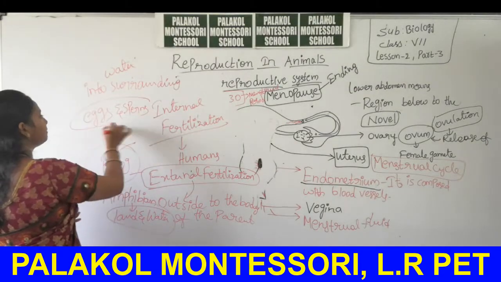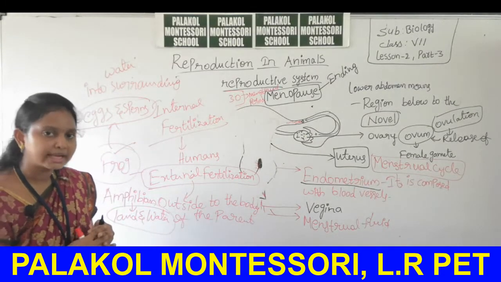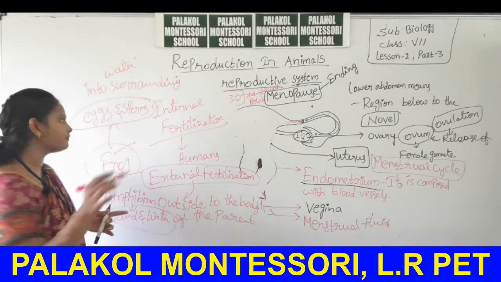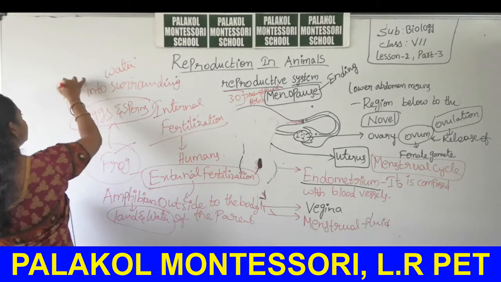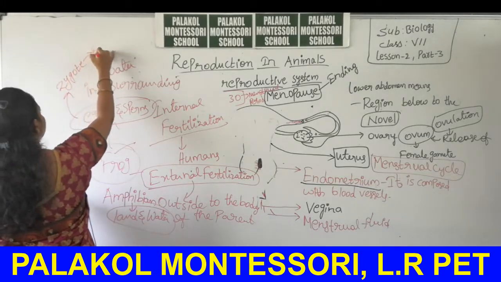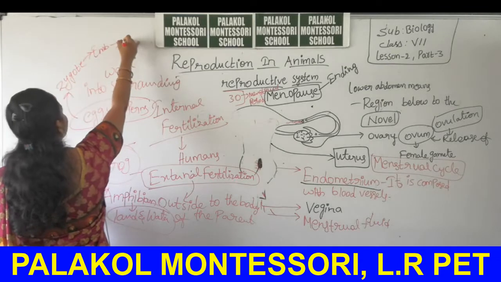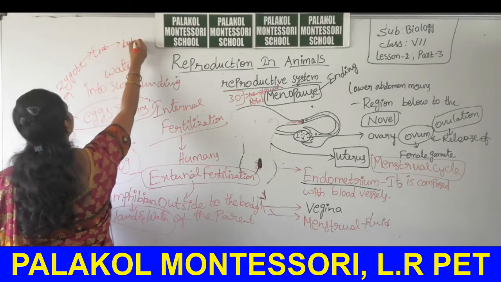These two are mixed together and fused together. Then after they can form a zygote. This zygote will develop into embryo, and embryo can develop into, okay, baby frog.